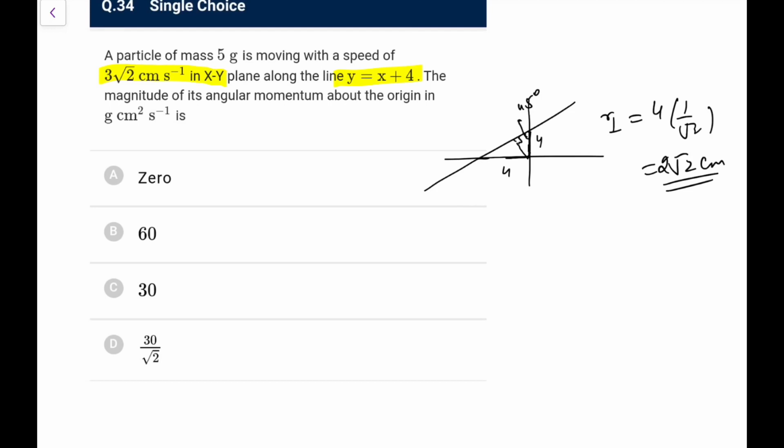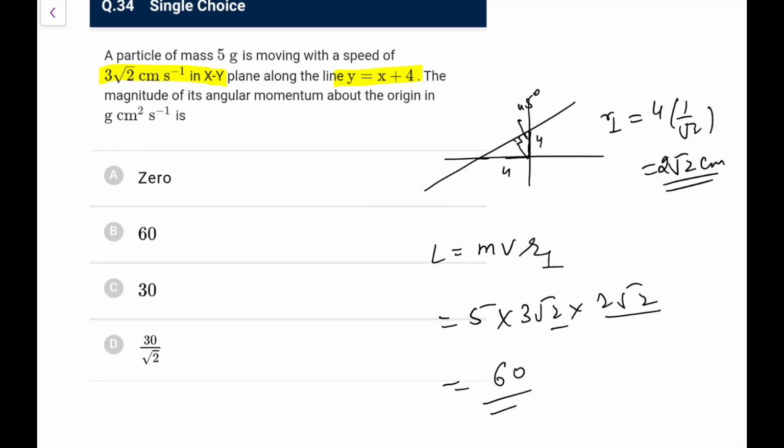Let's say assuming 2 root 2, and angular momentum would be m v r perpendicular. m is 5 gram, v is 3 root 2, and r perpendicular is 2 root 2. So what we are left with, root 2 times root 2 is 2, 2 times 2 is 4, 4 times 3 is 12, 12 times 5 is 60 we are getting, so whatever be the unit, the value will be 60, go for it. Next,